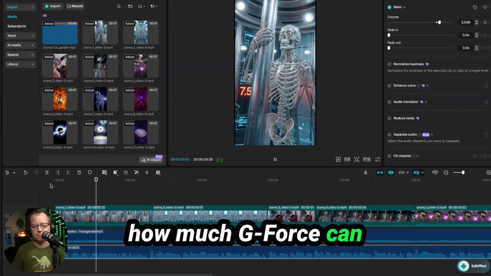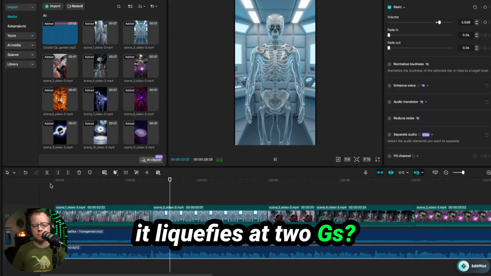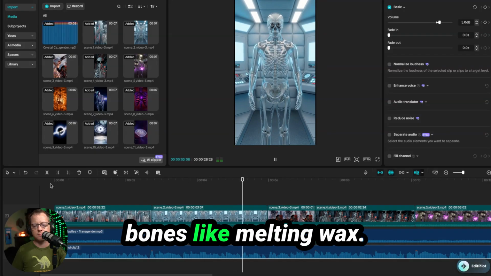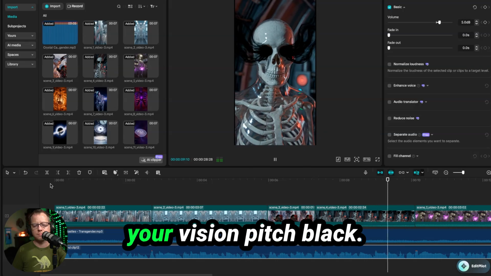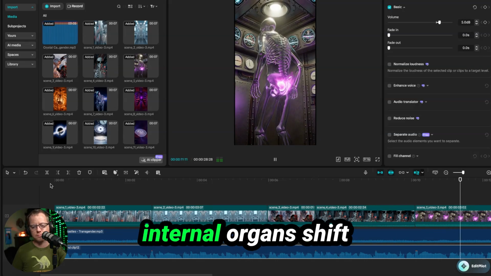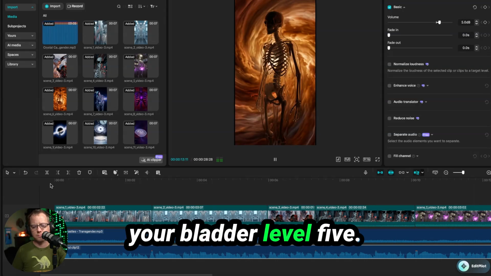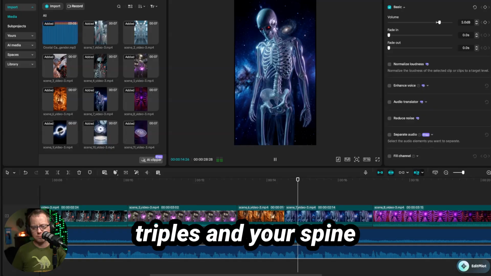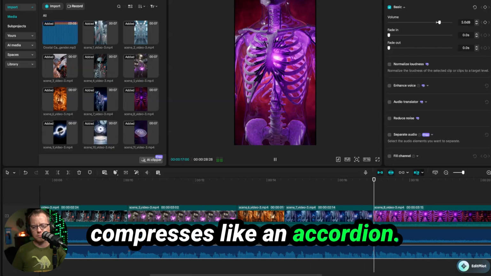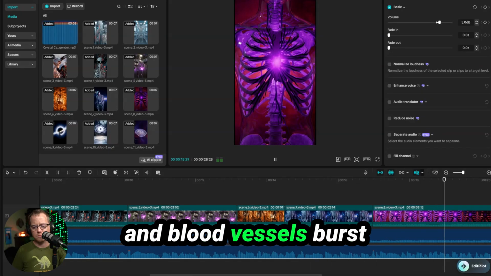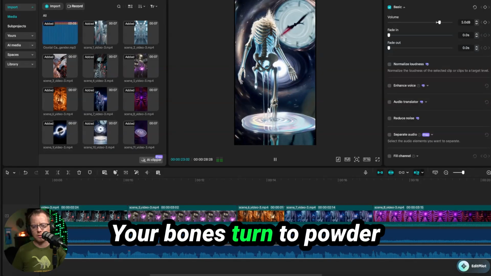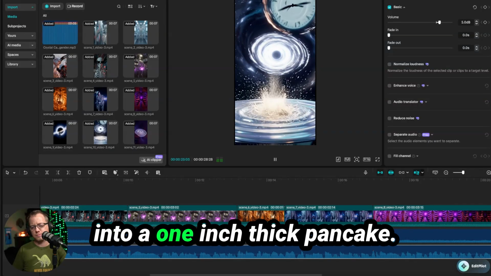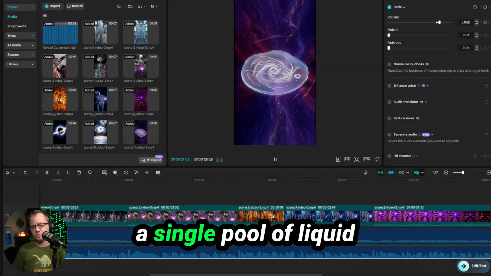How much G-force can your body handle before it liquefies? At 2 Gs, your skin sags against your bones like melting wax. Level 3, the fighter jet. Pressure forces blood out of your brain, turning your vision pitch black. At 9 Gs, your internal organs shift downward, crushing your bladder. Level 5, Jupiter's gravity. Your weight triples and your spine compresses like an accordion. At 20 Gs, your heart stops and blood vessels burst into deep purple bruises. Level 10, the black hole. Gravity is so extreme your bones turn to powder and your tissues are squeezed into a 1-inch thick pancake. Your organs melt into a single pool of liquid.